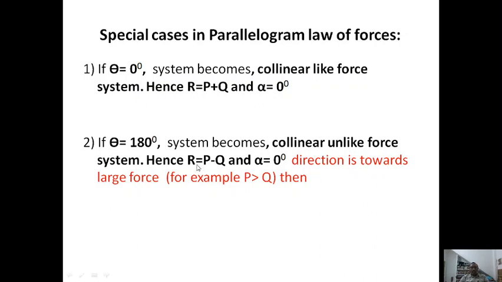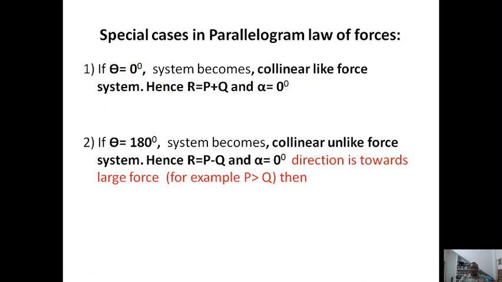R is equal to P minus Q when we are assuming that P is greater than Q. If P is less than Q, then what happens? If P is less than Q, then it is minus Q plus P. Right? So the resultant will be on the Q side then. So we have to represent the resultant towards the larger force.